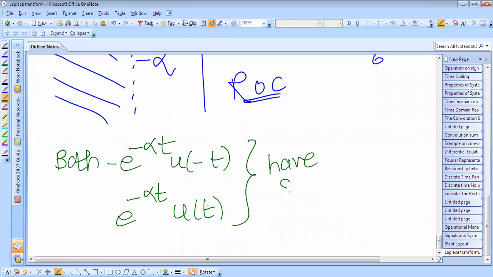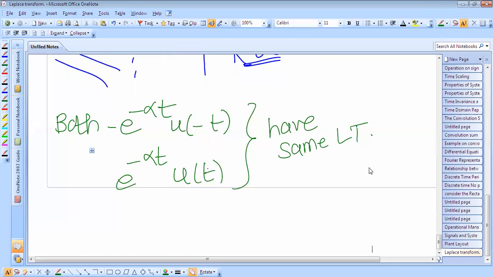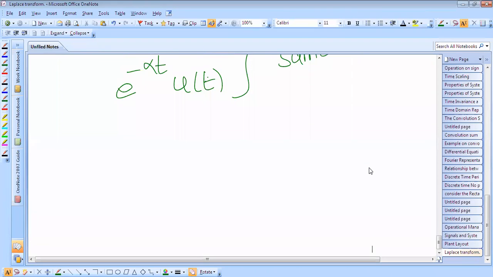So these are two distinct signals but have the same Laplace transform.